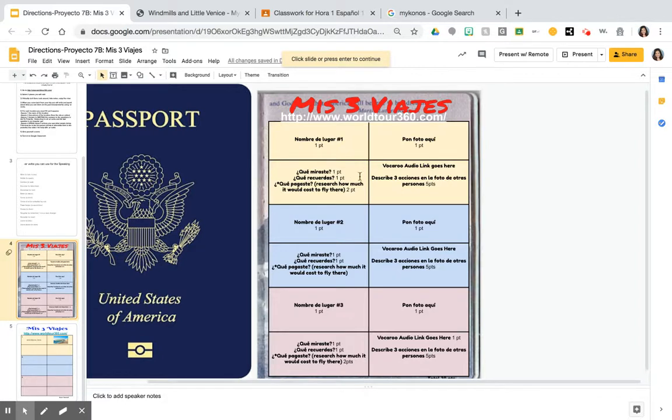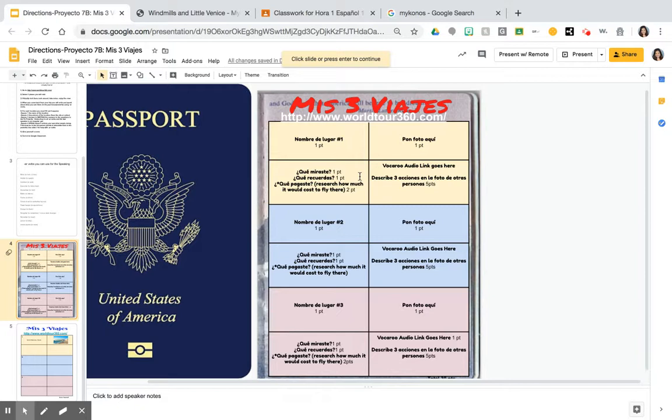Question number 1, ¿qué miraste? What did you see? Now notice how I'm asking you in the tú form, you're answering in the yo form in the preterite. The verb is mirar, so you drop the AR and you add your ending. ¿Qué recuerdas? The verb is AR, you're dropping the AR and you're adding the yo ending.